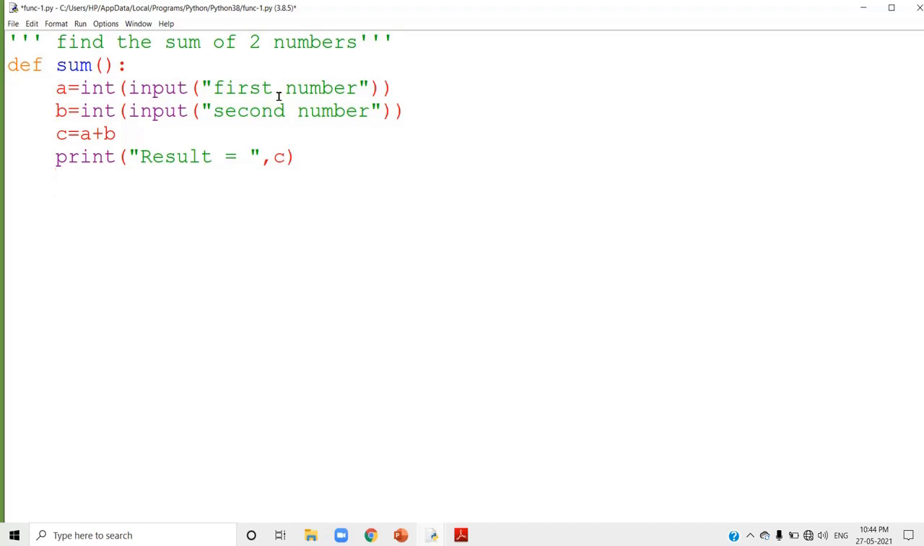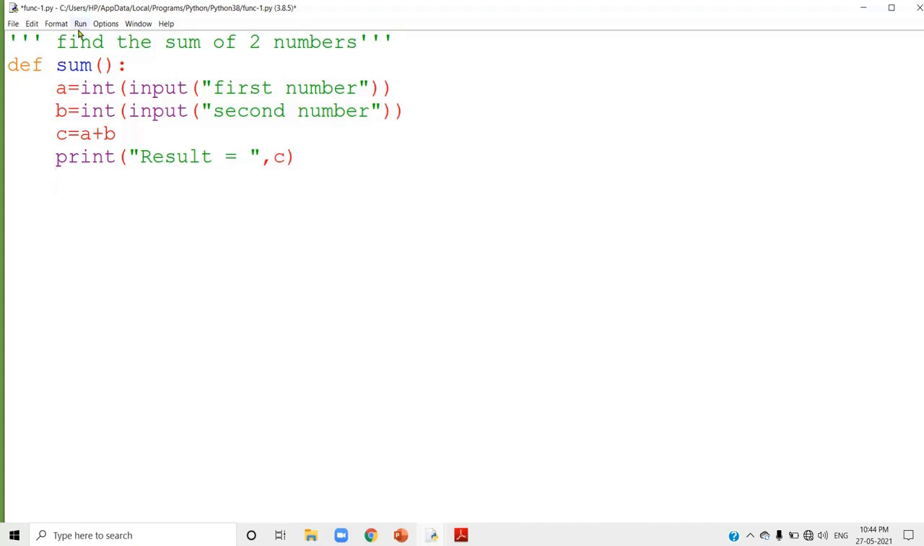Now next you have to call the function. So now I am going to save the program and run it. Before I call the function, I am going to run this program. So only the definition is there in my program. I didn't call the function. Only when you call the function, you will get the output.